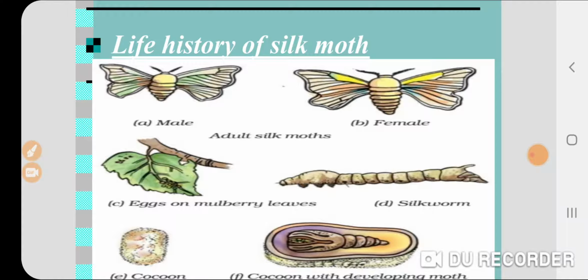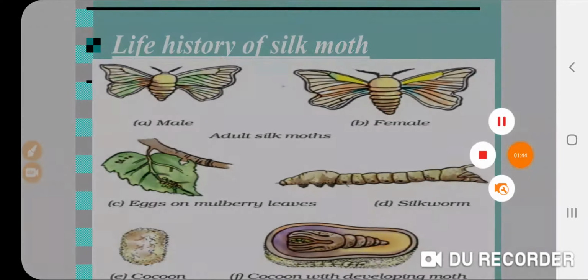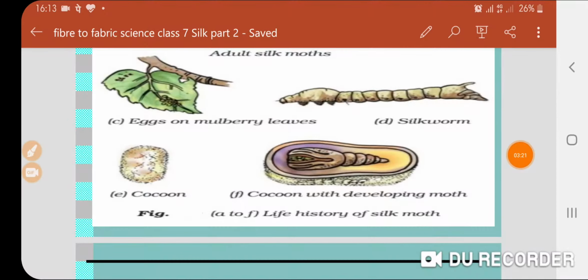The larvae, called caterpillars or silkworms, eat day and night and increase enormously in size. The larvae are kept in clean bamboo trays along with freshly chopped mulberry leaves. After 25 to 30 days, the caterpillars stop eating and move to a tiny chamber of bamboo in a tray to spin the cocoon. The caterpillar or silkworm spins the cocoon, inside which the silk moth develops.